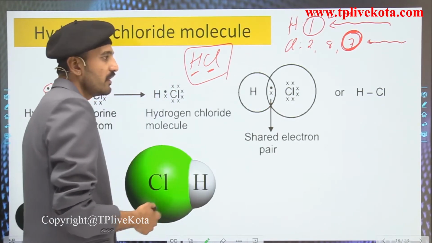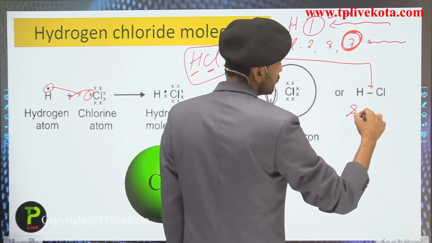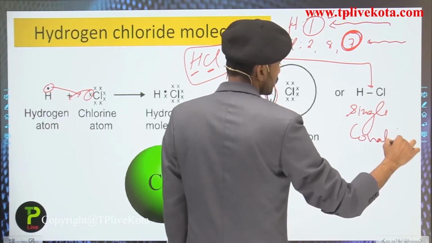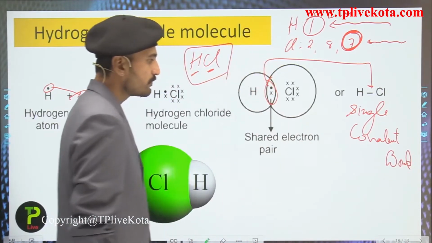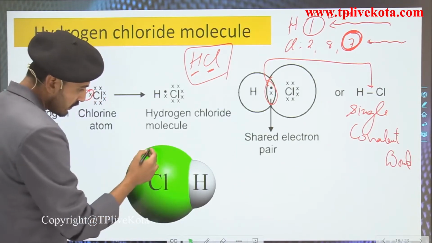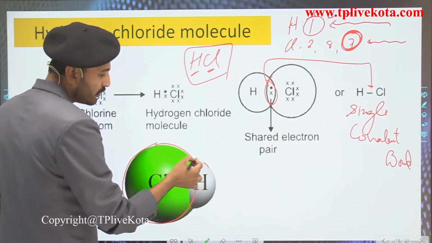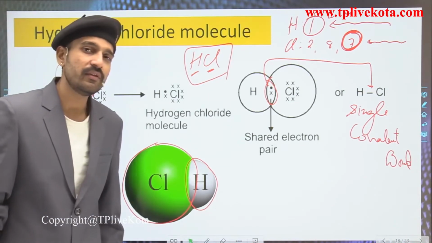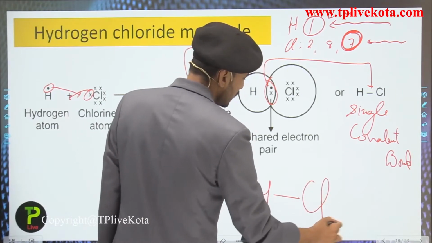So you can represent it like this: there are 2 electrons being shared, which we represent with the single covalent bond. Now students, you can see how the overlapping takes place. The chlorine atom is somewhat bigger than the hydrogen atom. The overlapping between the chlorine and the hydrogen atom is represented like this, that is H dash Cl.